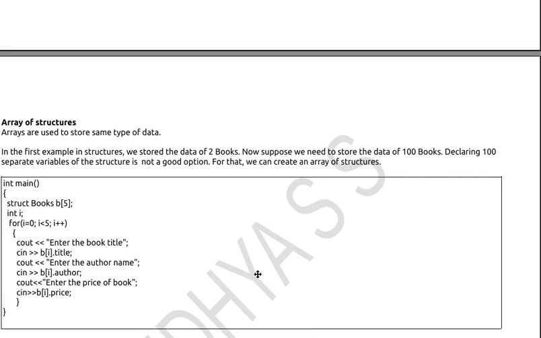Good morning friends. Today in this lecture I am describing array of structures. In the previous lecture I described how a structure variable is created, how a structure is defined, and how we can access the structure elements. Today in this video I am describing array of structures.